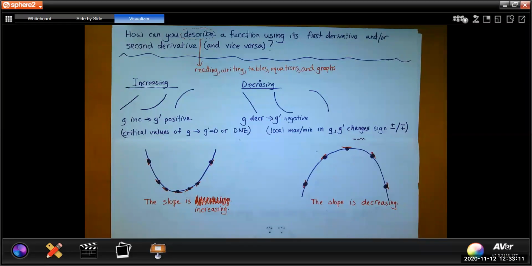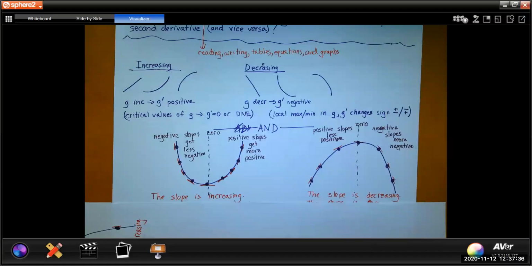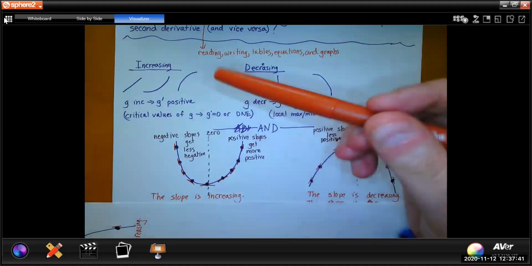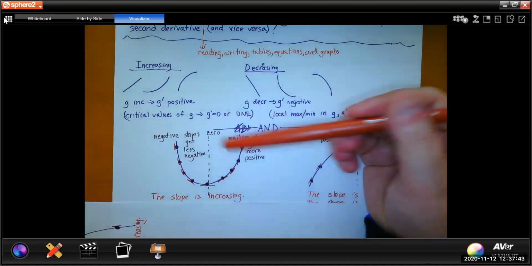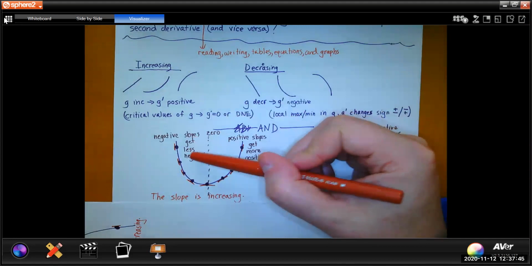And I'm going to pause the recording here. While you were talking, I don't know exactly what you all agreed on, but you maybe said some things like this. So for the first shape, we might have talked about how we have negative slopes, but those negative slopes get less negative, right?